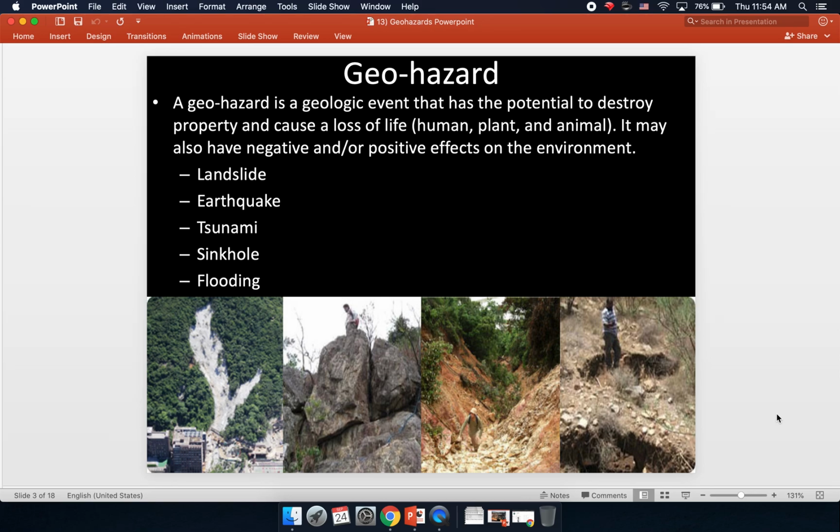Almost always, the immediate effects are negative, and there may not be any positive effects associated with most of these geohazards, but for some, there can be long-term positive effects. All right, geohazards include landslides, earthquakes, tsunami, sinkholes, and flooding.